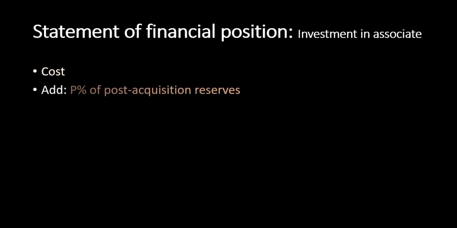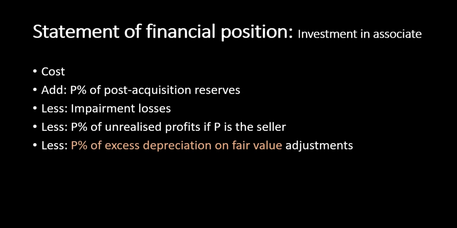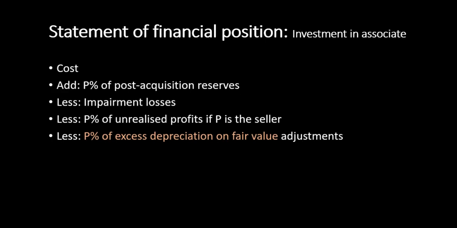So, how do we account for the investment in associates in the statement of financial position? Using the equity method. Remember, we don't consolidate, we use the equity method. The initial recognition of the investment is recorded at cost. After acquisition, the carrying amount increases by the investor's share of profit and decreases by the investor's share of losses and dividends received.